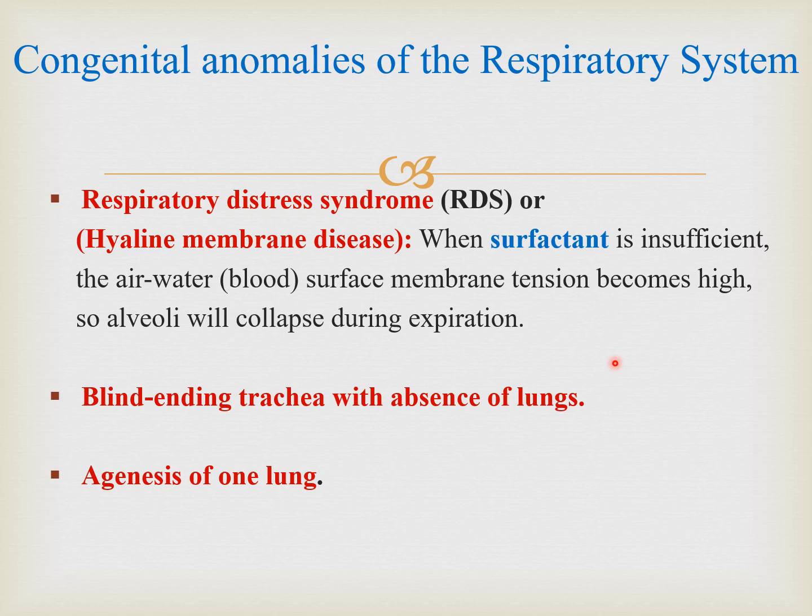Now, another abnormality is respiratory distress syndrome, or hyaline membrane disease. You already have a tutorial on this and have discussed more about it, so I'm not going to discuss it in detail. When surfactant, which is produced by type 2 pneumocytes, is insufficient, the air-water-blood surface membrane tension becomes high and the alveoli will collapse during expiration. So surfactant is not there.